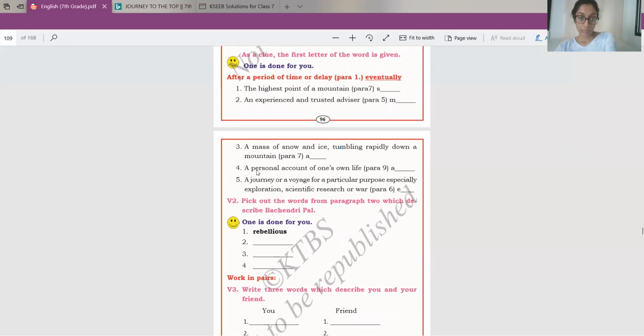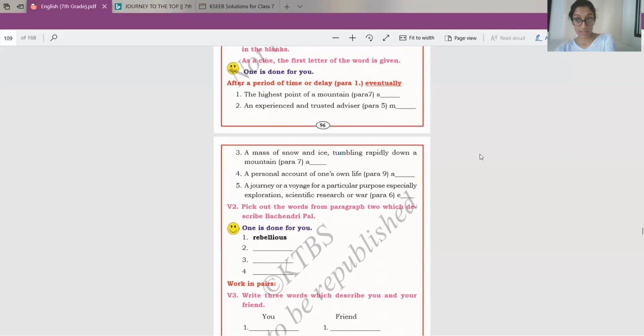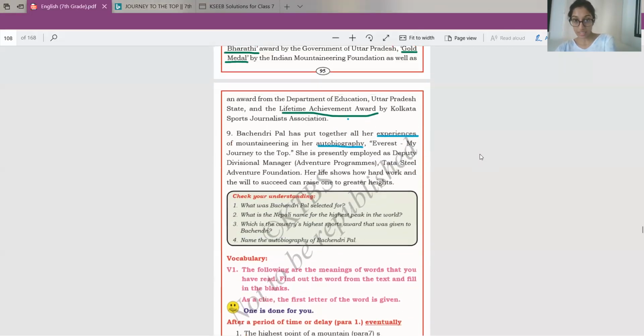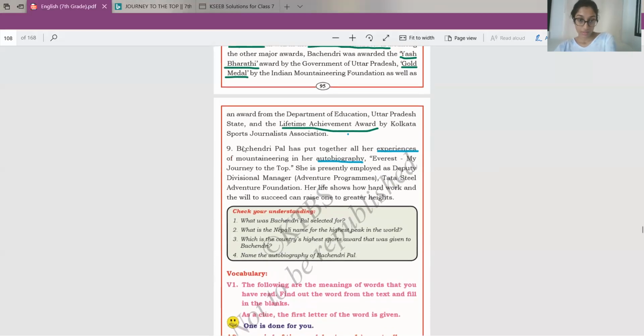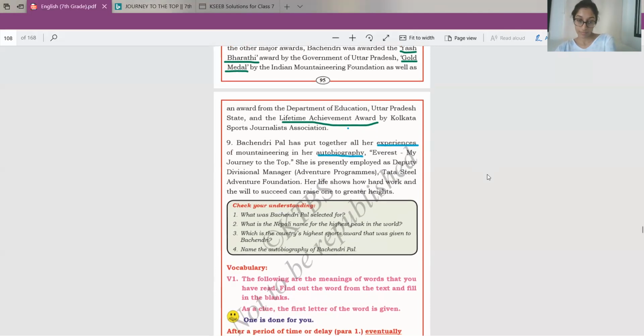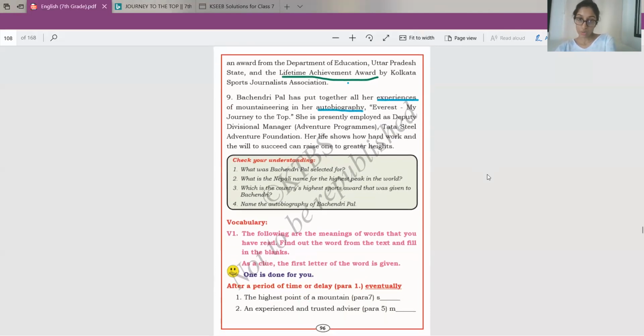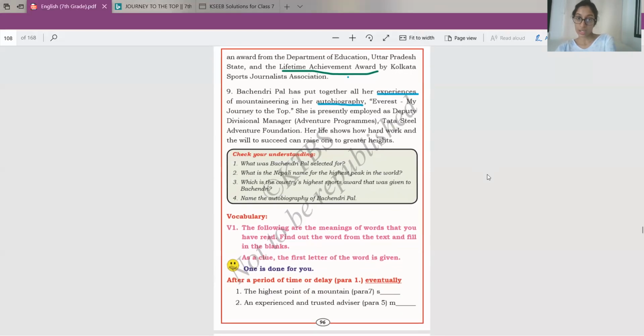Next, a personal account of one's own life. Para 9, it starts with A. I have explained this word also to you in the lesson. Bichendri Pal has put together all her experiences of mountaineering in her autobiography. As I've told you, autobiography is a book that is written about one's own life. So fill in the blank with autobiography.